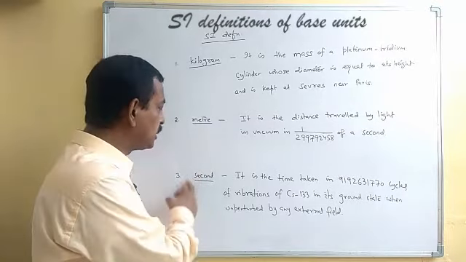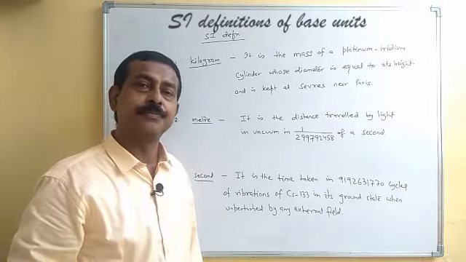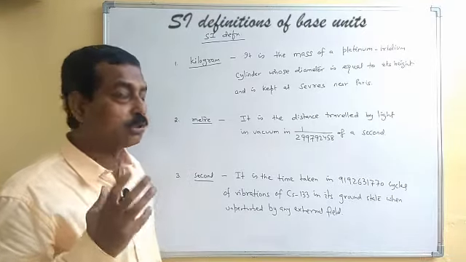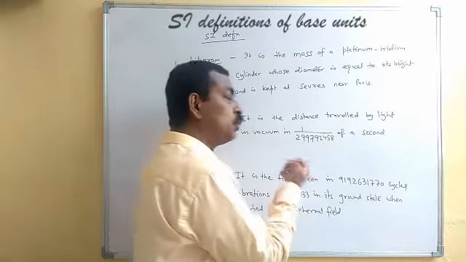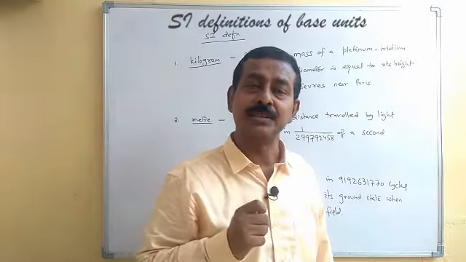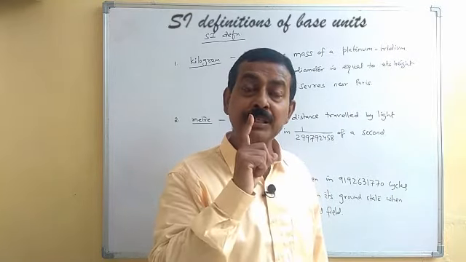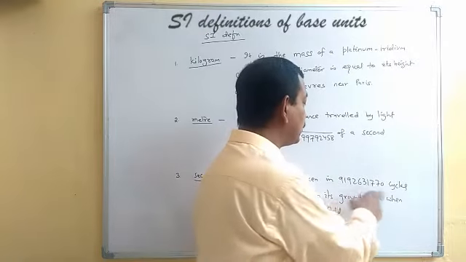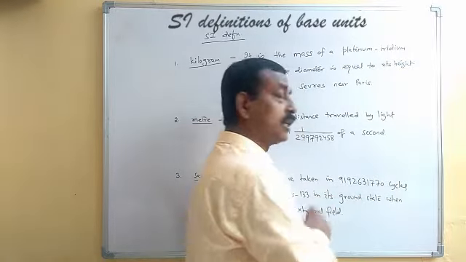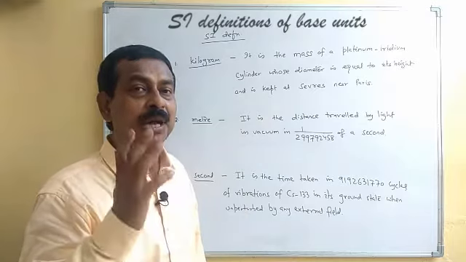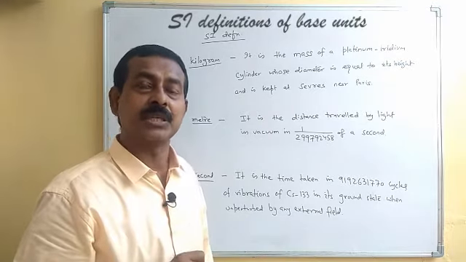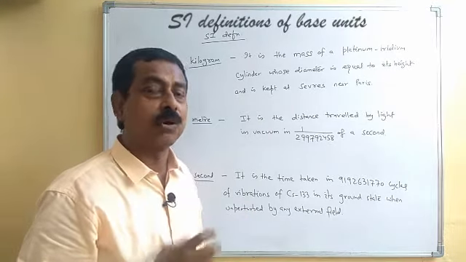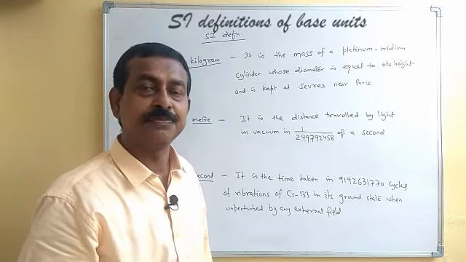So this is the definition of second. And you know how long 1 second is. Even in that 1 second, the cesium atom has completed this many oscillations. So you can just imagine how fast it is oscillating or vibrating in its ground state.